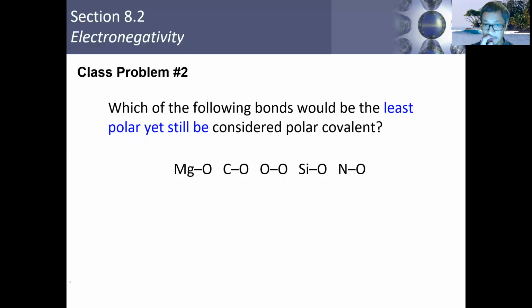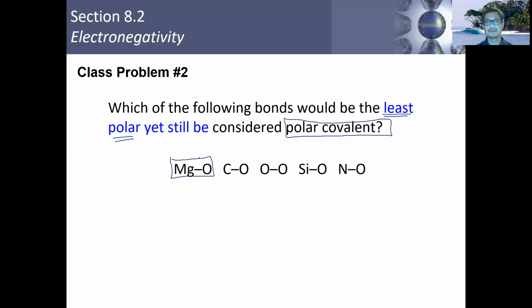Okay, let's take a look at this then. First of all, the question asks us about a polar covalent bond. We're asked about polar covalent bonds. Okay? And so they want us to find the polar covalent bond that is least polar. Okay, so make sure you read that carefully. So let's go through this and identify the polar covalent bonds first. Let's take a look at this first compound right here, or this first bond here between magnesium and oxygen.